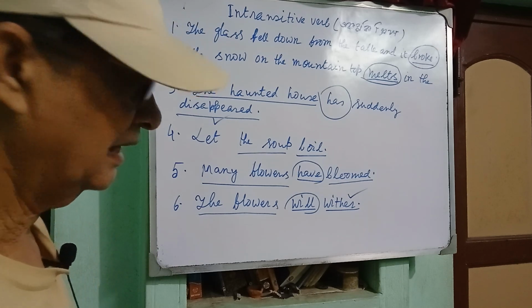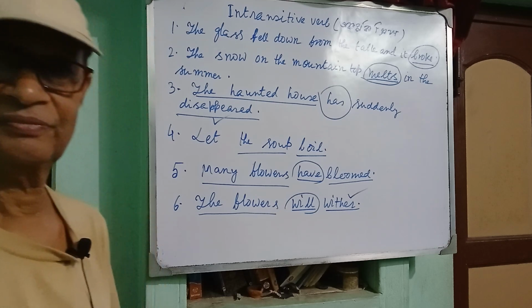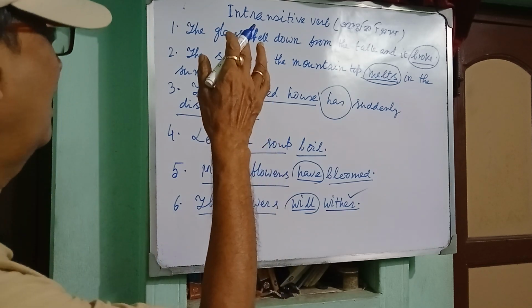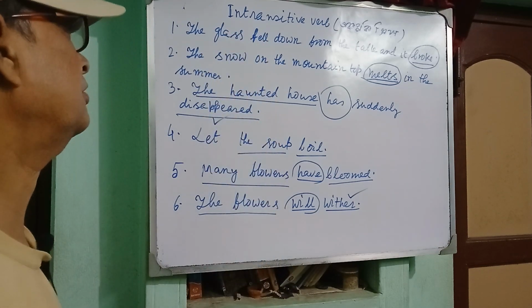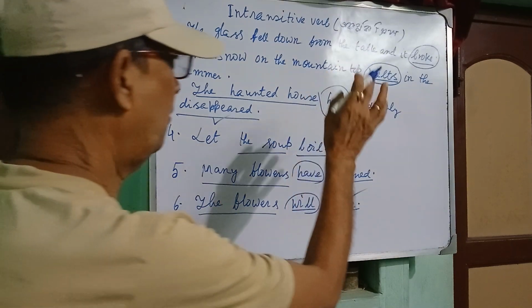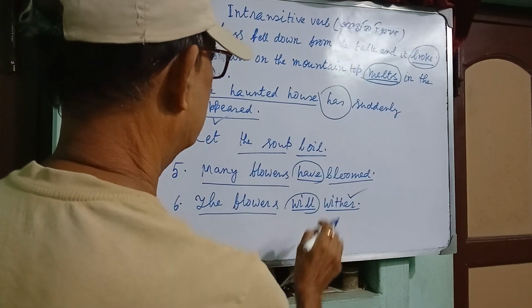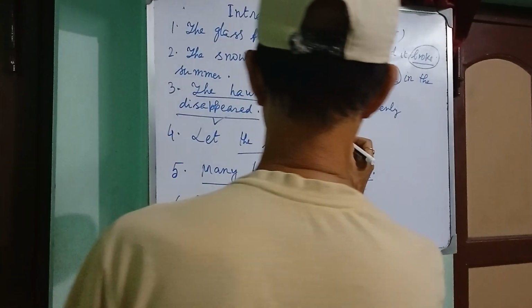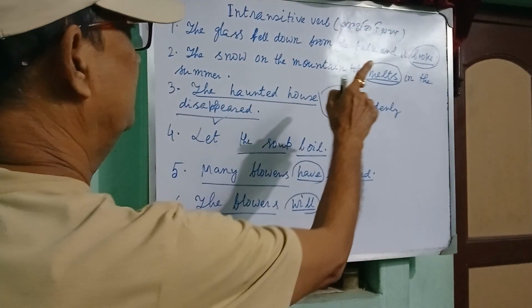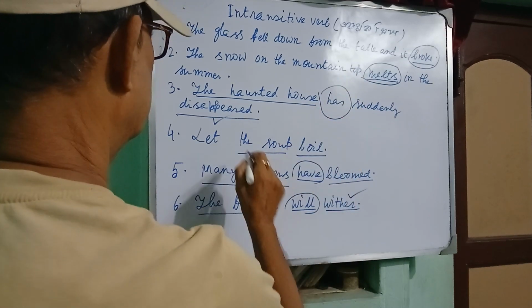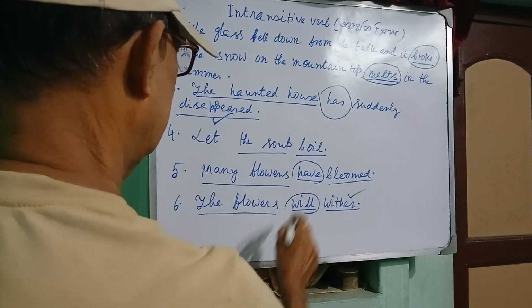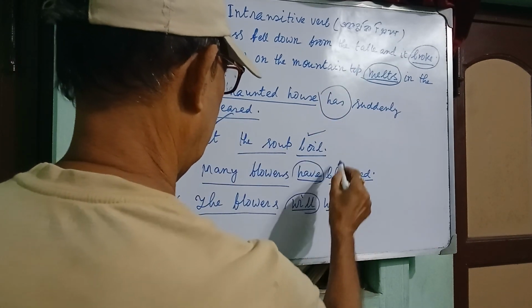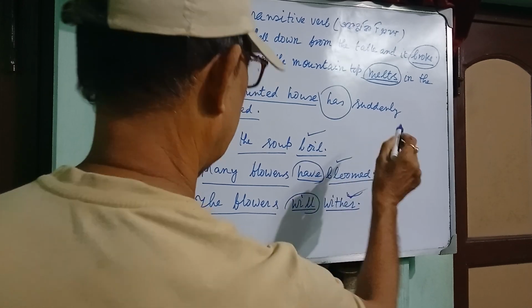So, let us conclude that I have given 6 examples like broke, melts, disappeared, boil, bloomed, wither.